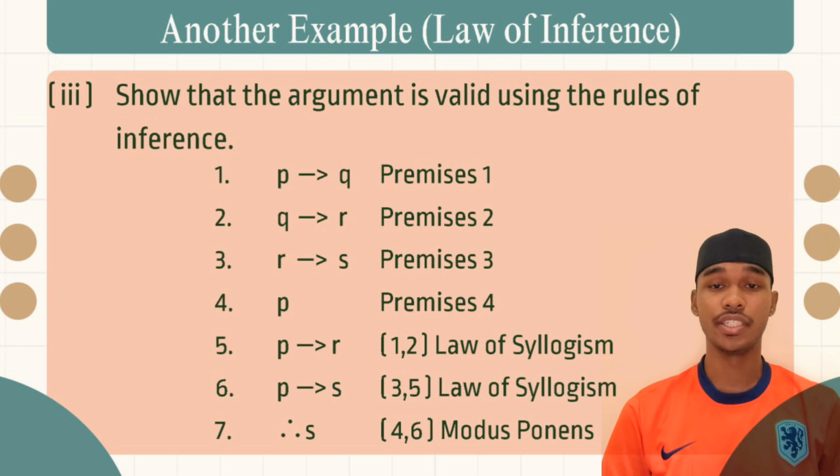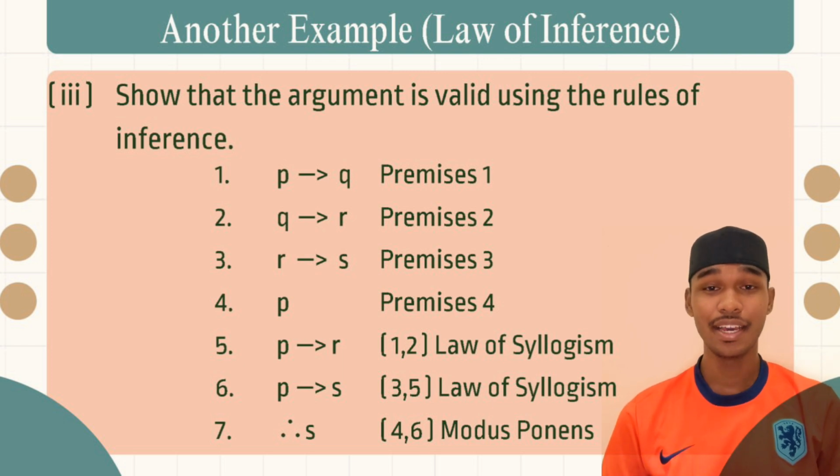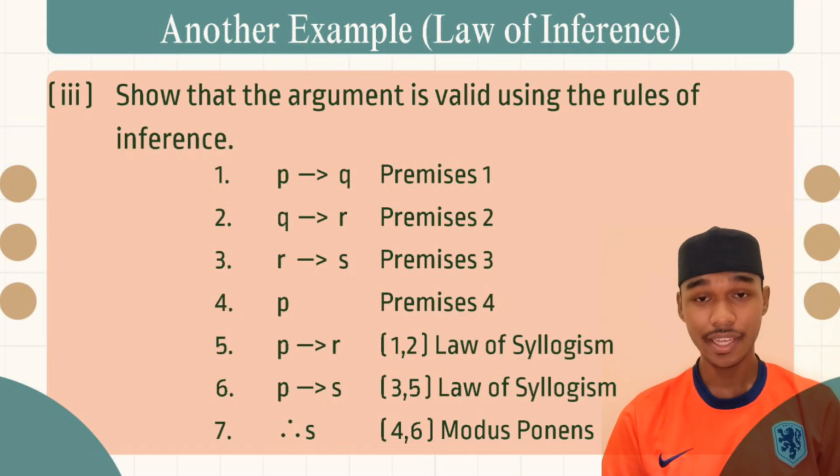So for the third question, to prove this is valid, we use a step-by-step chain of logic. Follow along with the table on the screen. By combining premise 1 and premise 2, we use the law of syllogism. The law of syllogism says that if P implies Q and Q implies R, then directly P implies R. Next, we apply the law of syllogism again.